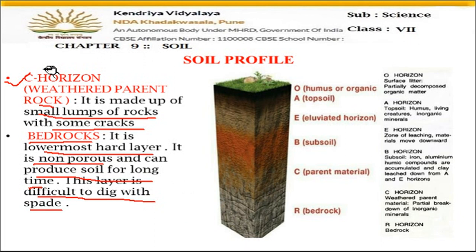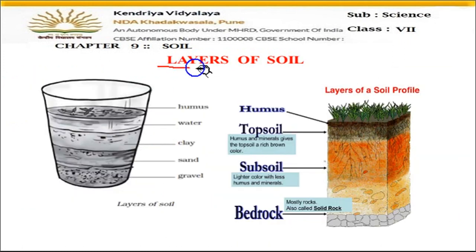Then the third one is the C horizon. In this, small rocks are present, and in the bedrock there are large sized rocks. Okay. Now let's move on to the layers of the soil. We have first studied the soil profile. Now let us study the different layers of soil.